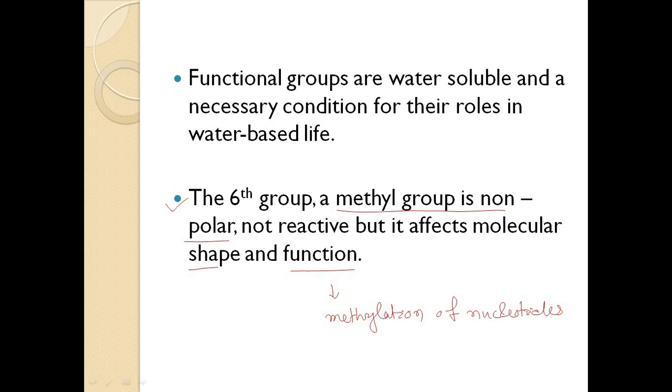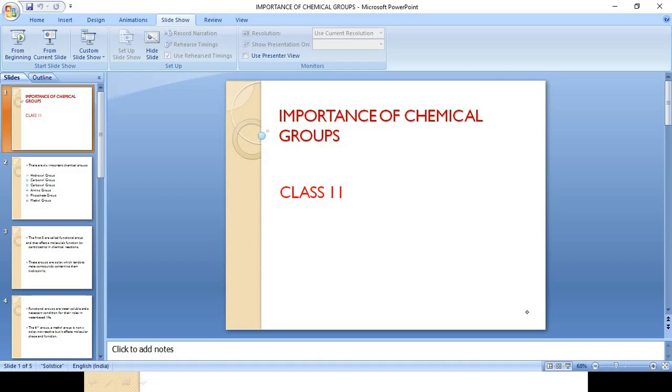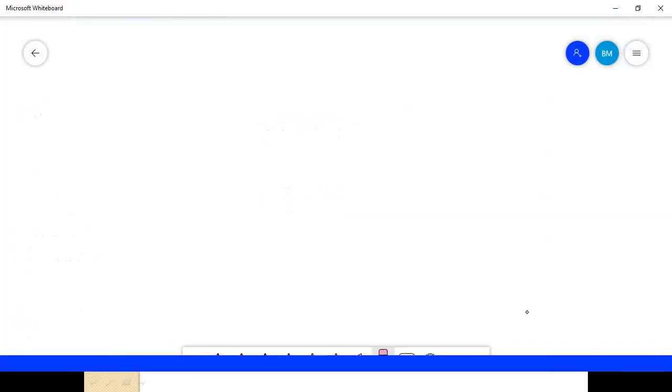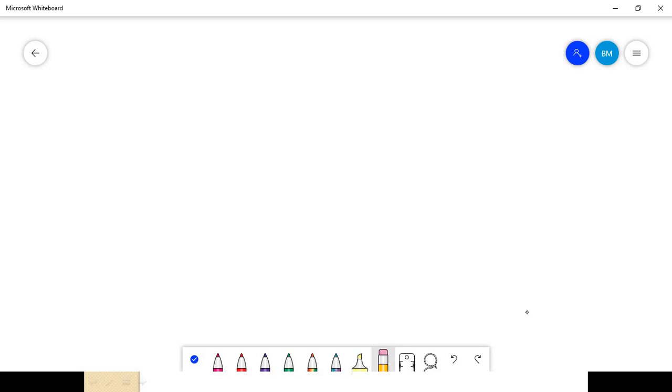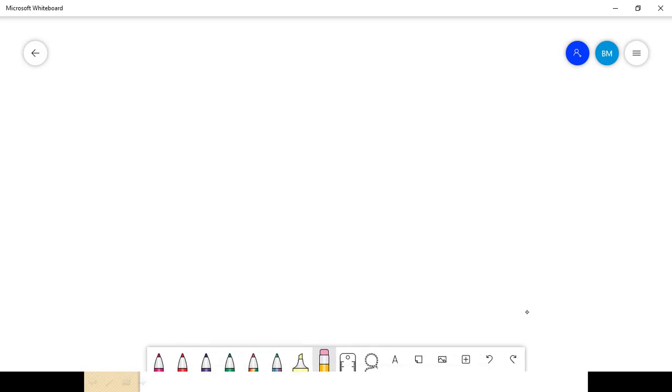This is all about it. Okay, let's see the formulas. Here are the first 5 functional groups, or chemical groups.